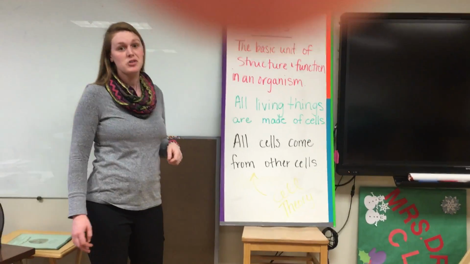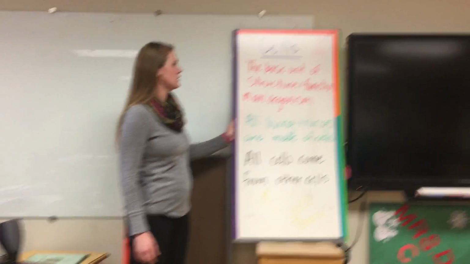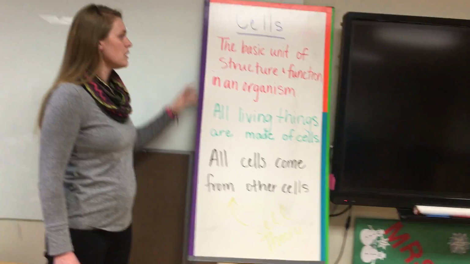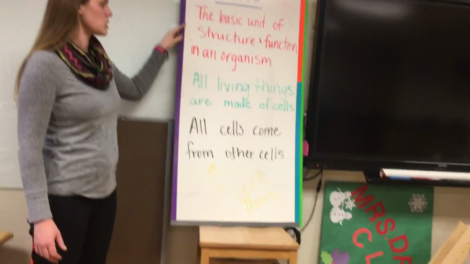Talk about cells. This should be a review from 7th grade. You covered all of this in 7th grade. So we're going to start with the cell theory, which should be very familiar. The cell theory is that cells are the basic unit of structure and function of an organism.